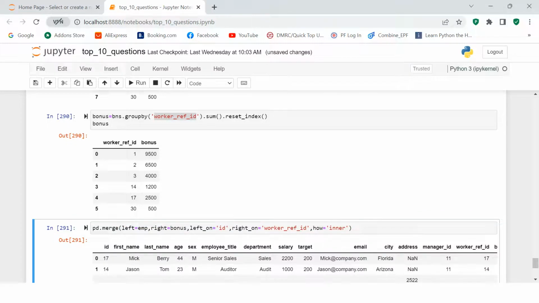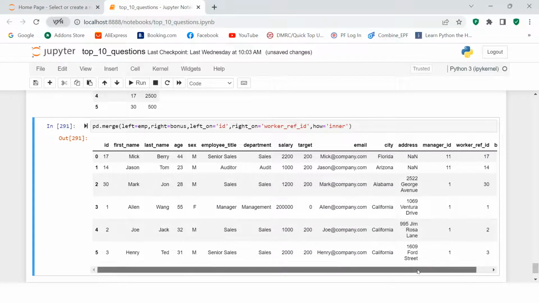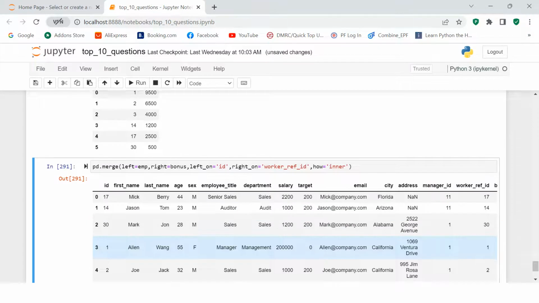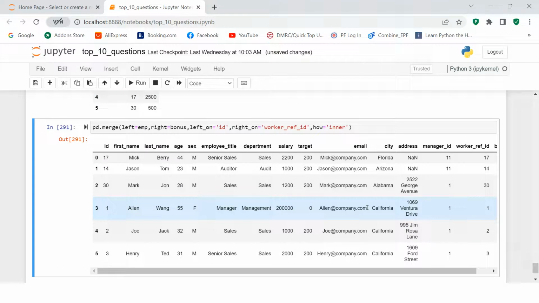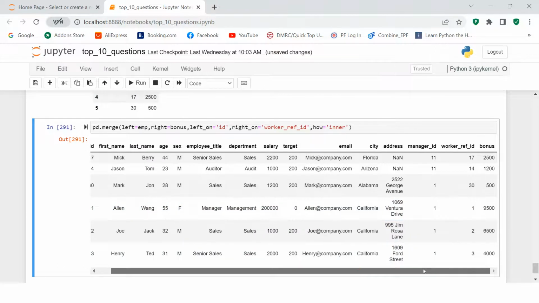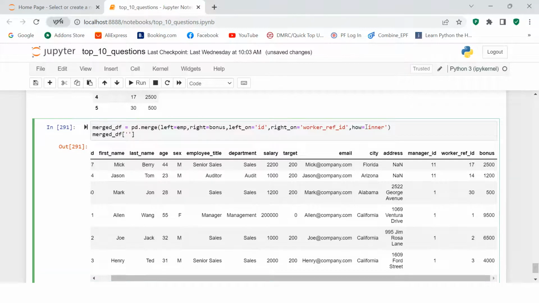Let's just run this. Yeah, so here is what we got. How many records did we get? 5, which does make sense because here we have bonus for only 5 employees. Now the next thing we need to do is add both of these two columns, bonus and salary. So let me store it in a data frame called merge.df, and inside that you can create a variable called total salary, and after that I am going to say merge.df, inside that I am going to take salary